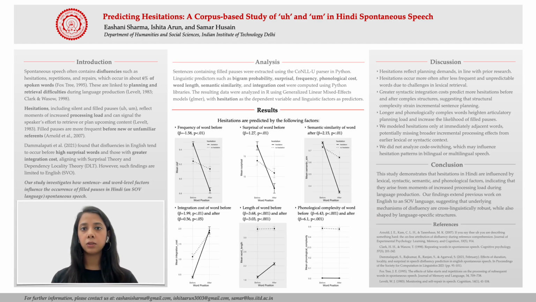Hi everyone, I am Ishita. Now I'll walk you through the results of the study. GLMER models reveal that hesitations are predicted by word frequency, surprisal, semantic similarity, integration cost, word length, and phonological complexity. More specifically, we found that lower frequency words before hesitation significantly increase the hesitation likelihood.